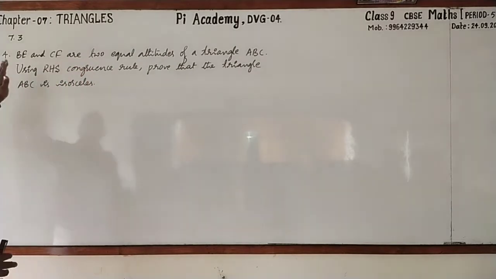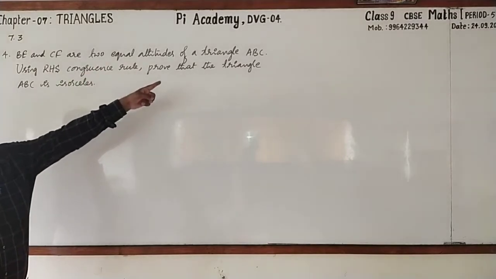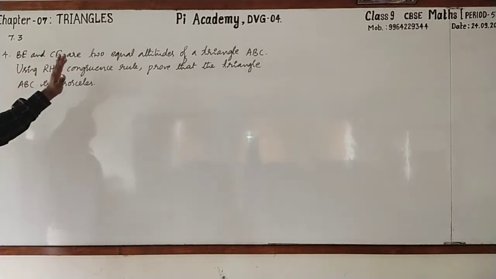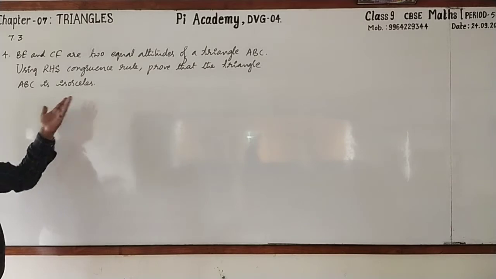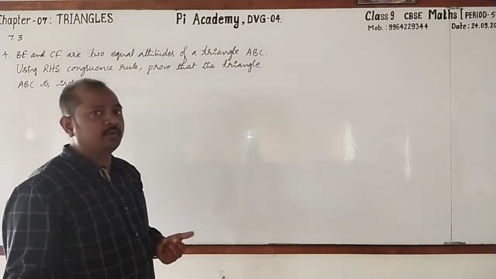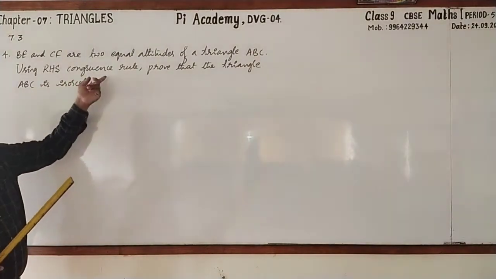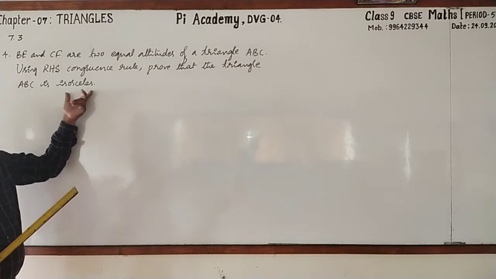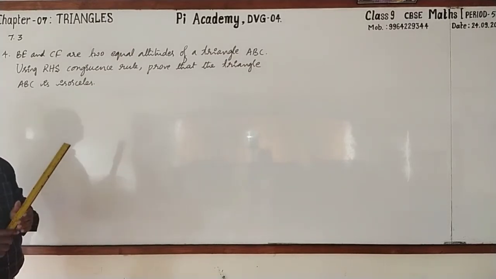Please go through this. Fourth one. BE and CF are two equal altitudes of a triangle ABC. Using RHS congruence rule, prove that triangle ABC is isosceles. They only are given two things. One is we have to use RHS congruence to prove, and another one is ABC is an isosceles. That is the thing to be proved.